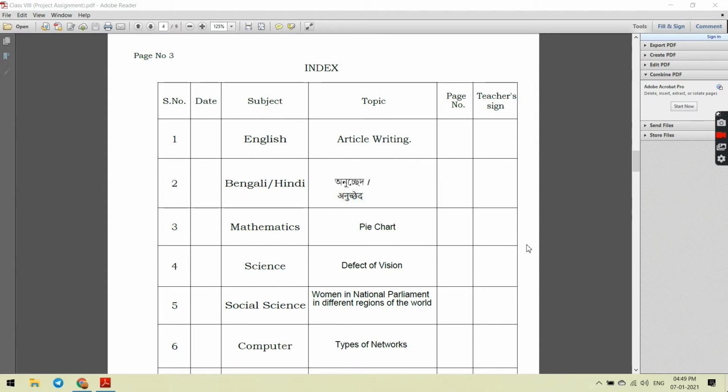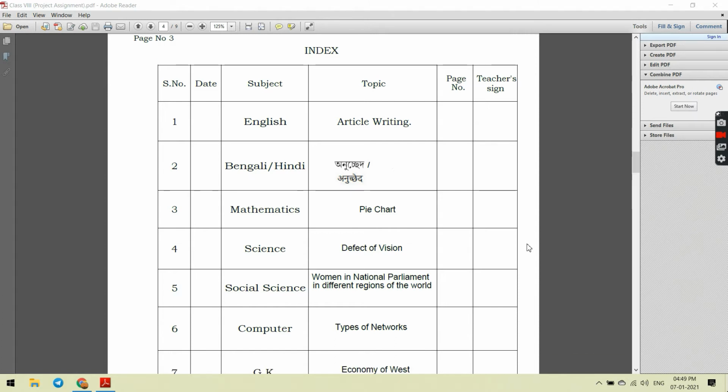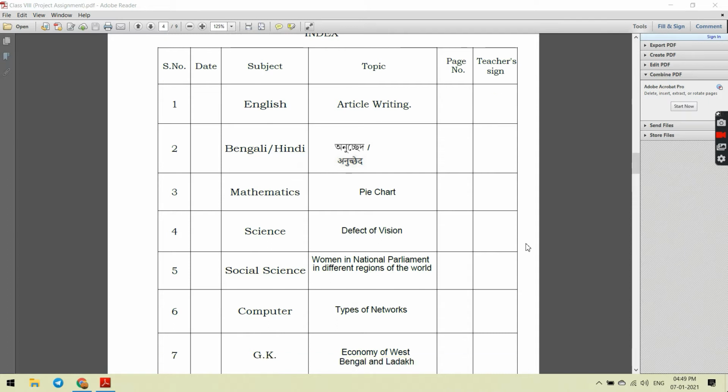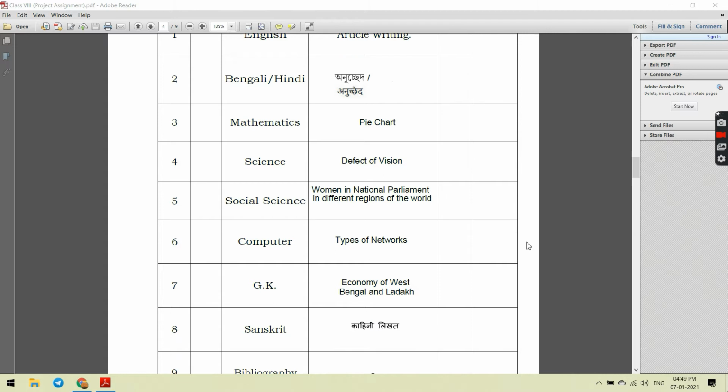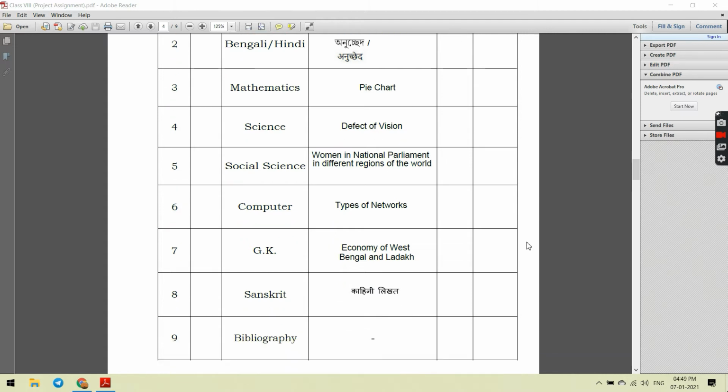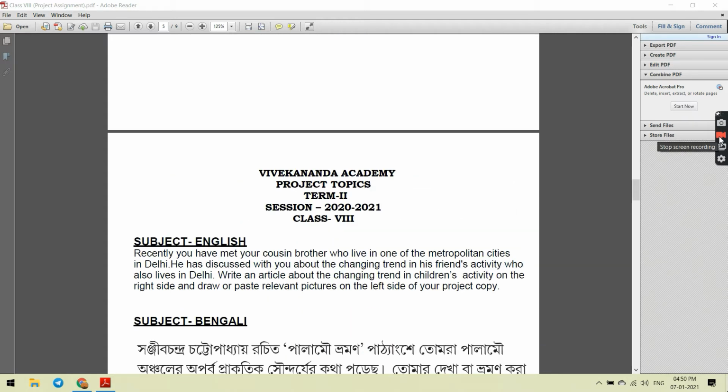Put the serial number accordingly and then mention the subjects in the given way which has been mentioned in this particular file. That means first will be English, then Bengali, Hindi, mathematics, science, social science, computer, GK, Sanskrit, and at last you have to write the bibliography. So first I am going to discuss the subject English.